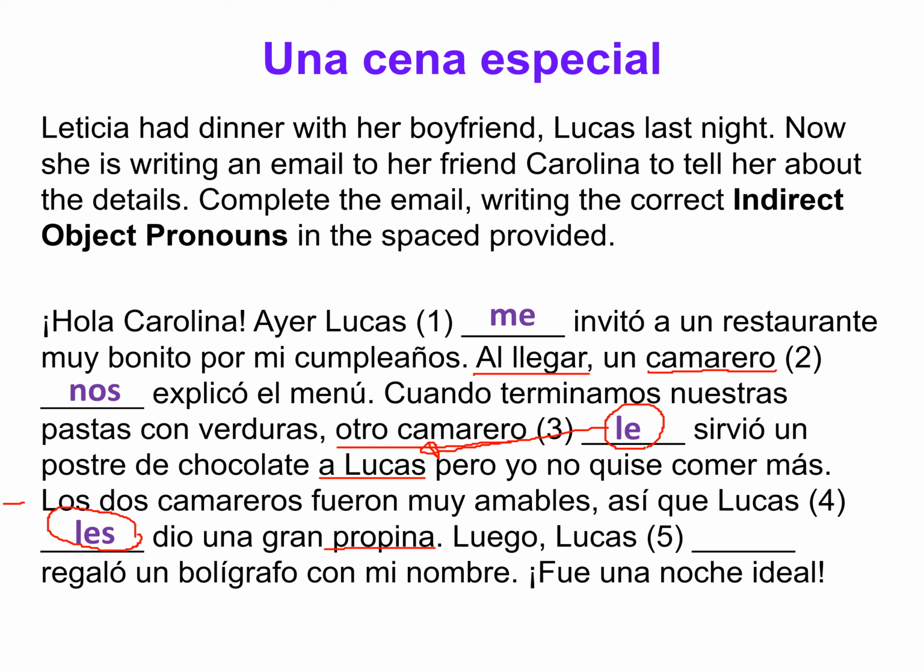Luego, Lucas, so after that, or right away or soon, luego, Lucas me regaló un bolígrafo con mi nombre. So Lucas gave me a pen engraved with my name. Okay, because we know that it was Leticia's birthday, and so she got a present from Lucas. So me regaló, and then she got her present. And so fue una noche ideal.